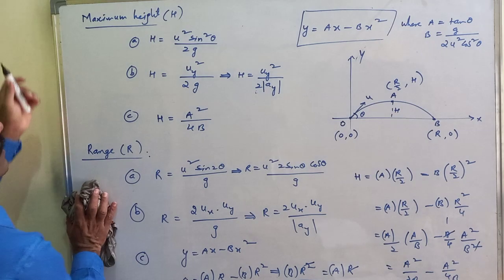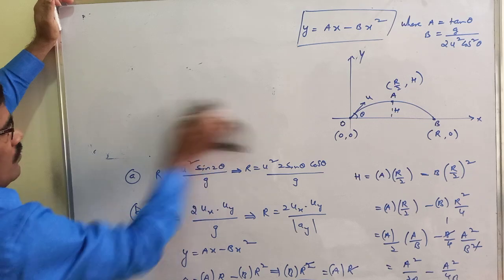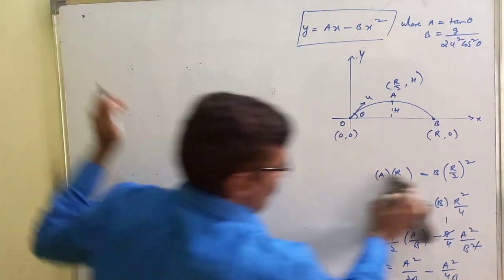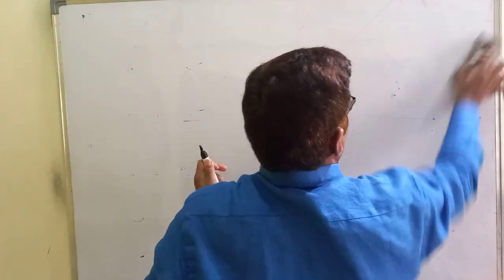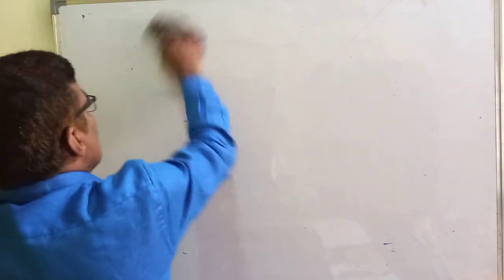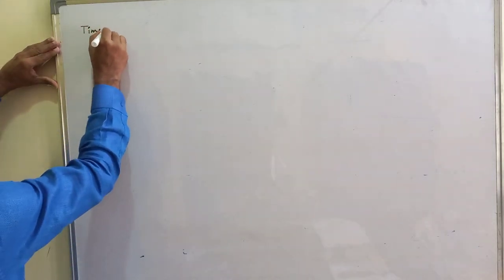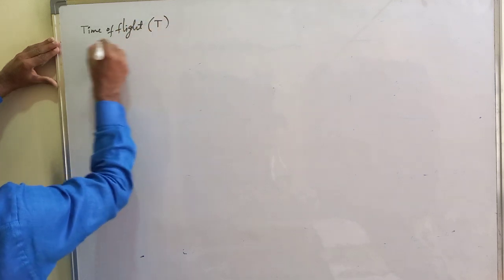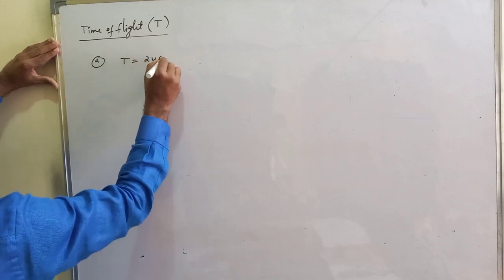Then next, students, time of flight. Time of flight is capital T. We know the expression for time of flight: 2u sin theta by g.